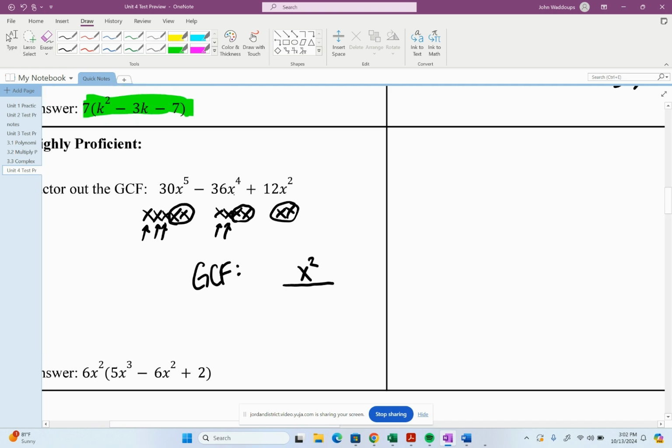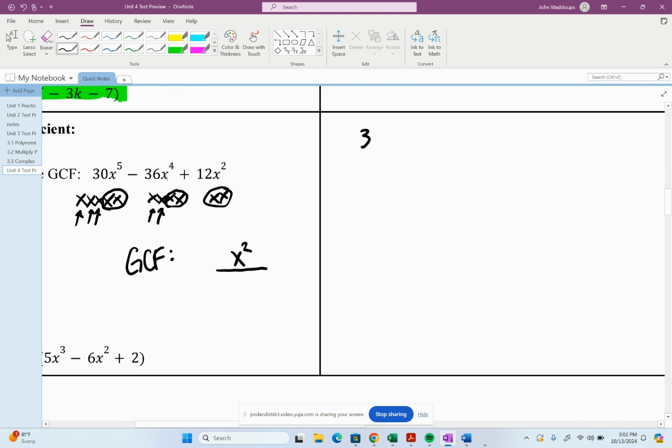So then we're going to consider the numbers. We'll go over here to the side. I'm going to put 30, negative 36, and 12, and then I'm going to divide them all by prime factors. The prime numbers are 2, 3, 5, 7, 11, and so on, but that'll get us started here. 2 will go into all of them because they're all even.